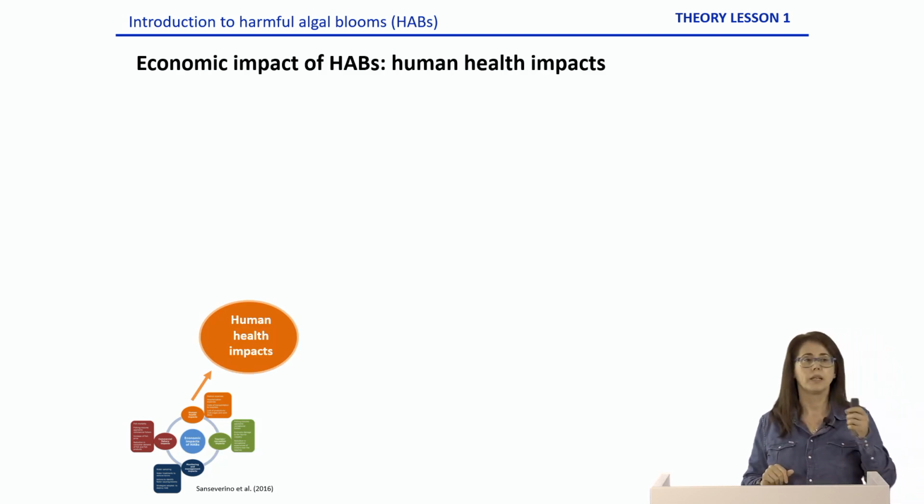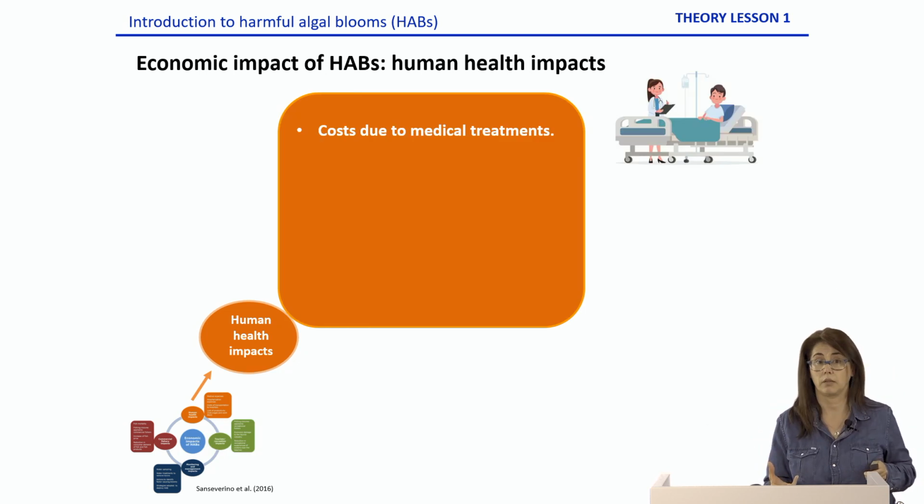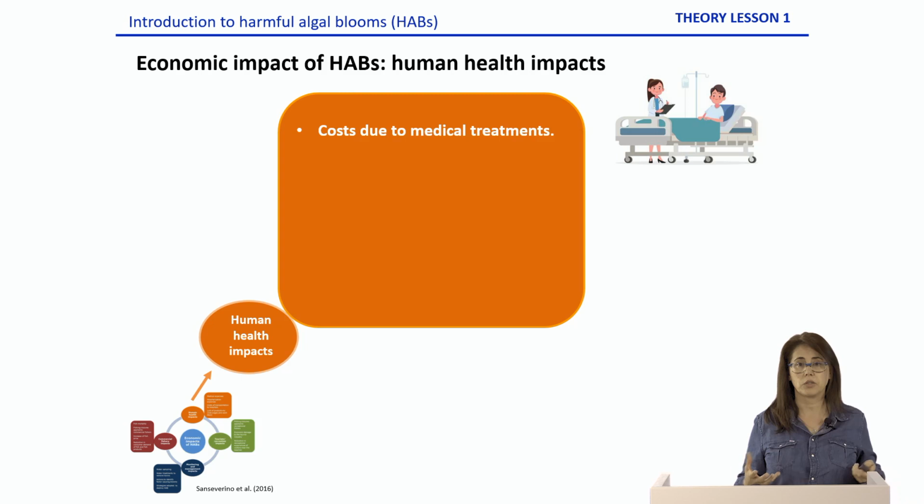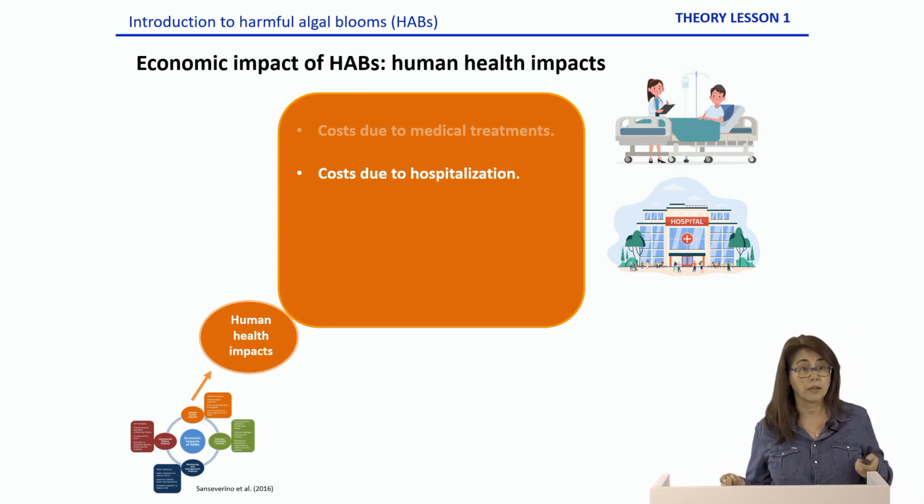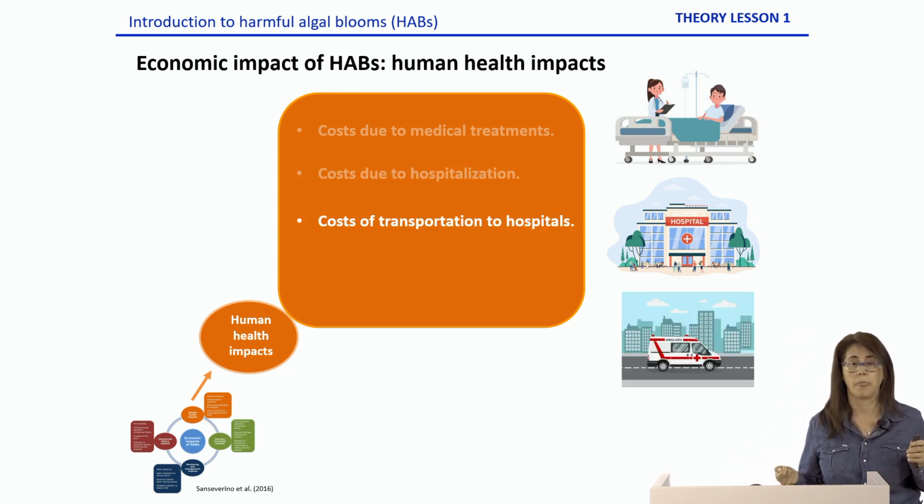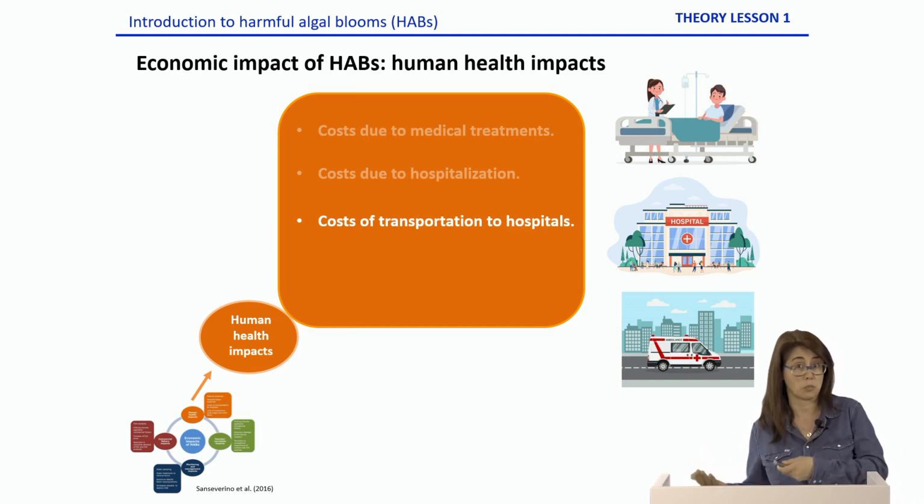Okay. We can also have economic impacts related to human health. For example, if we get sick, of course, we need to go to a doctor, and this costs money. The treatments that we will need to get better cost money. If we get so sick that we need to be hospitalized, this also costs money to the health system. But not only this, if we are too sick and we can't go by ourselves to the hospital, we might need to be carried by an ambulance, and this costs money as well.